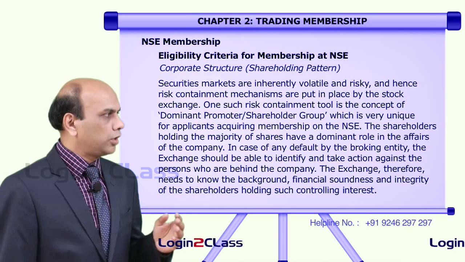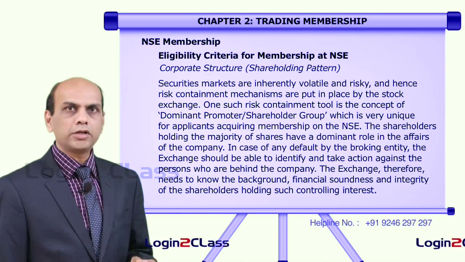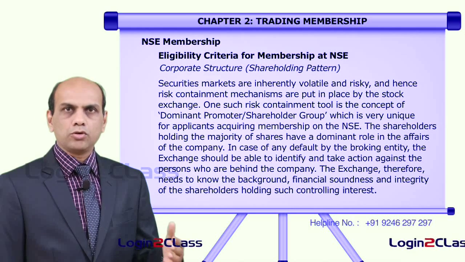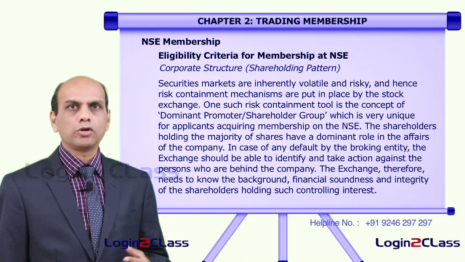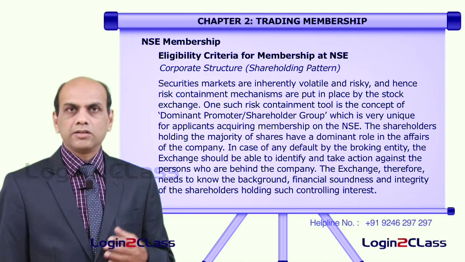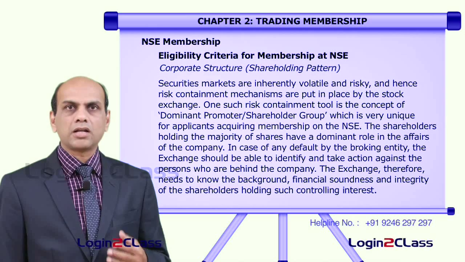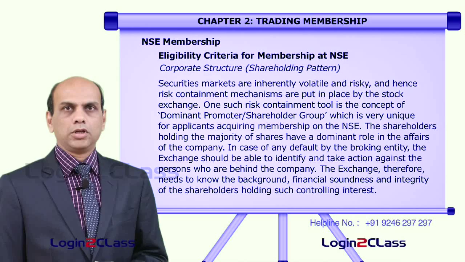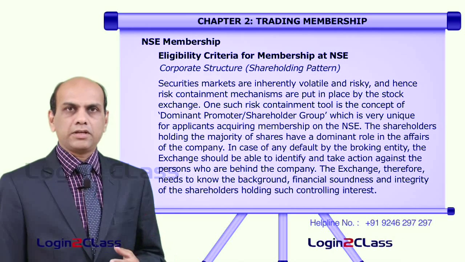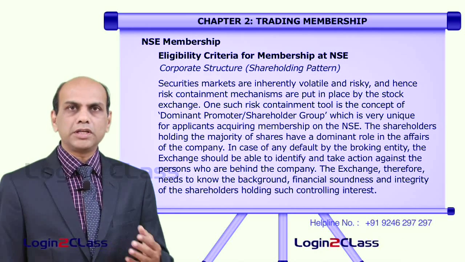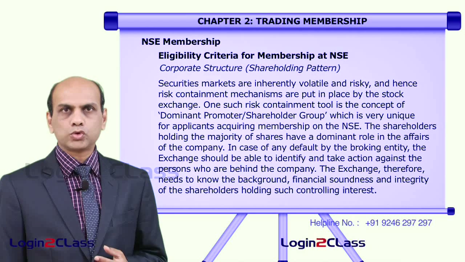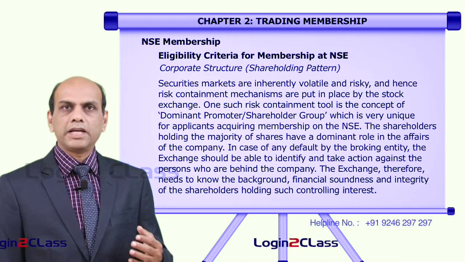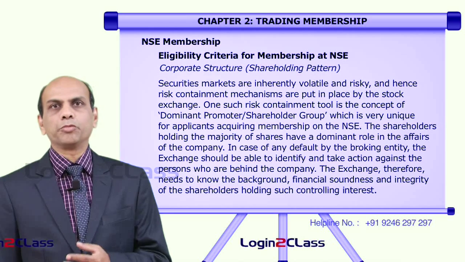The shareholders holding majority of shares have a dominant role in the affairs of the company. Suppose a company is controlled by few individuals who are having proper control on the company, they are liable or answerable for all the acts and deeds of that particular company. So they have to identify that particular group who have a controlling interest, so that tomorrow they are answerable and liable for any sort of actions that particular company takes.